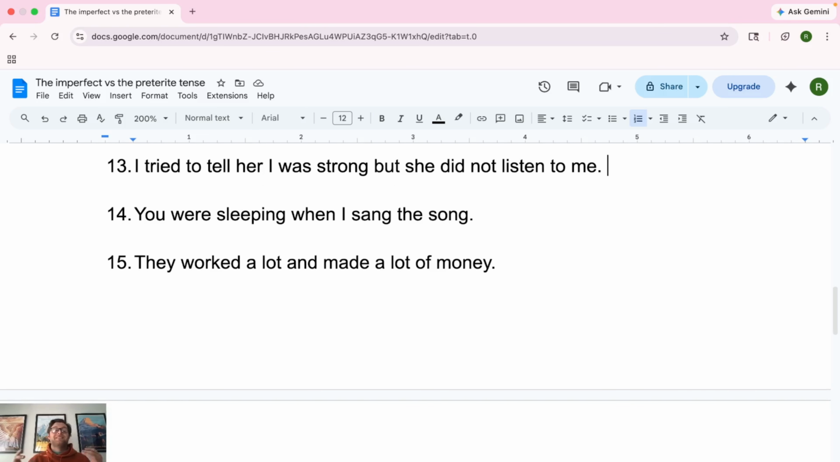Número 13, this one is fun. All right, take a second, figure out what you're going to do. There are 4 verbs in this one. See how you do. All right, so our first verb is going to be "I tried." Now, we have to read this as a full sentence. I tried to tell her I was strong, but she did not listen to me.